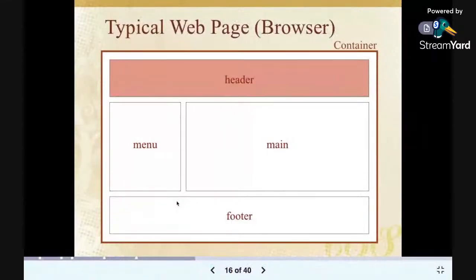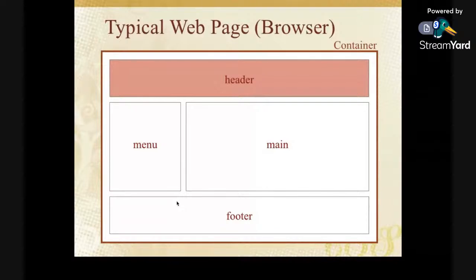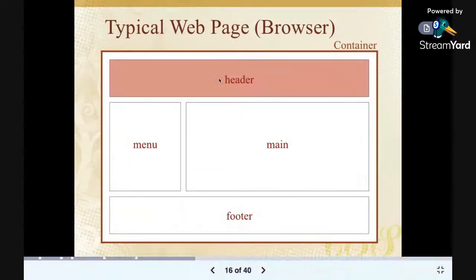All right, so look at this web page that we have on the screen. Can we all see it? I will use this to quickly explain something. A typical website looks something like this. You have the header right here, the menu on the left, the main section on the right, and a footer right here. This is what a typical page of a website will look like. Most websites have a menu on the left, the main section on the right, a header and a footer.